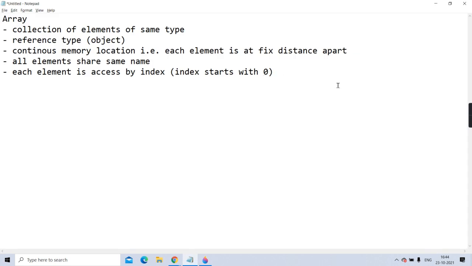Now I'll tell you how to create these arrays. First we'll discuss the one-dimensional array, then we will talk about the two-dimensional array, and then that concept in general can be extended to any dimension. So first we'll talk about how to create a one-dimensional or 1D array. Now you may ask, why do we call it one-dimensional? Because it is accessed using only one subscript. One subscript means only one square bracket.